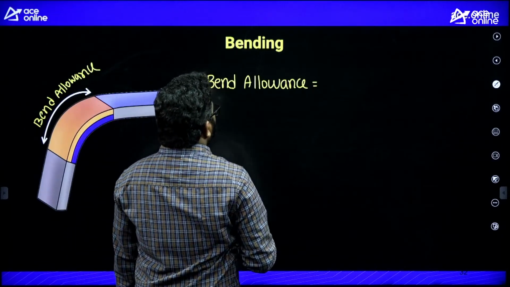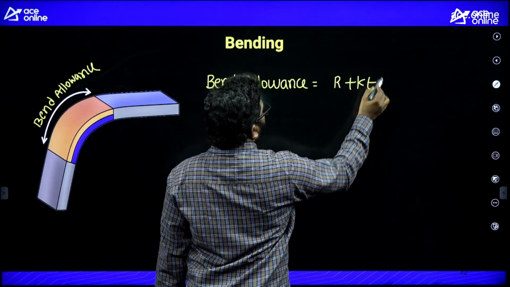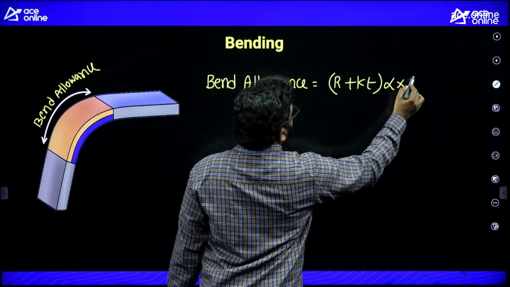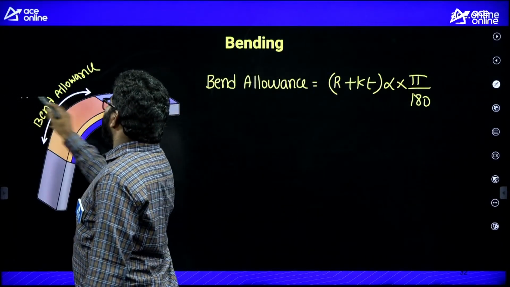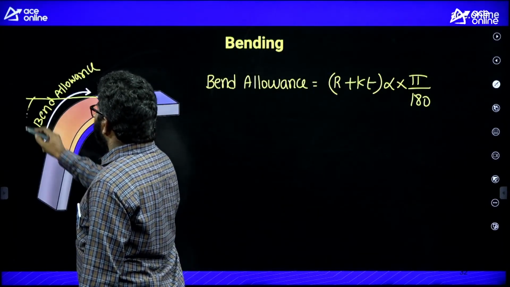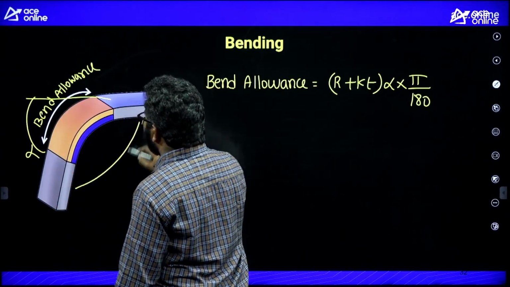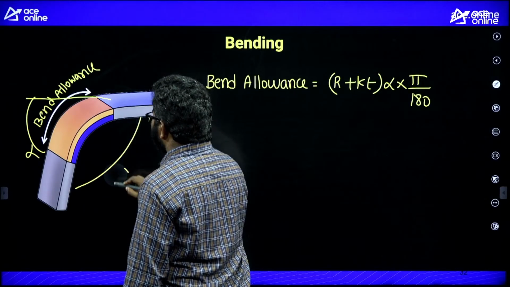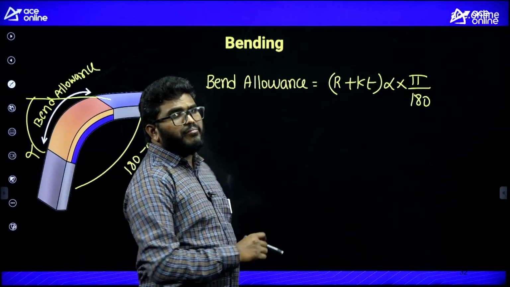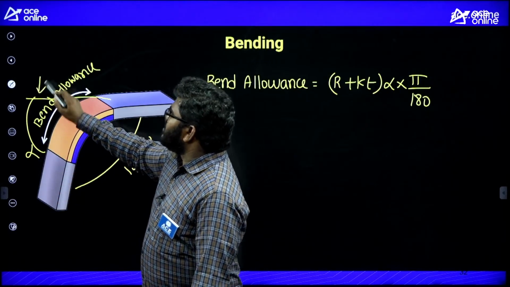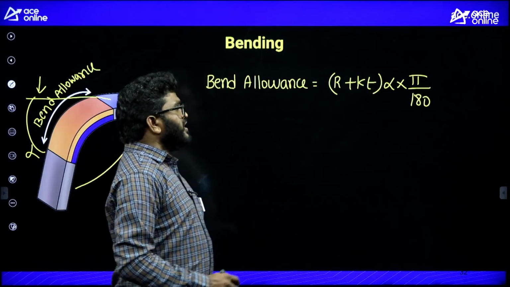Bend allowance is equal to (R plus K T) into alpha, the bend angle, into pi by 180. This is the bend angle alpha, and this is the included angle, 180 minus alpha. Be careful, because I'm applying force from this end. The bend angle alpha is in degrees, that's why I'm converting into radians.